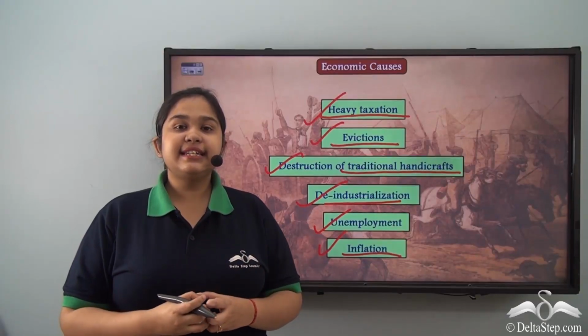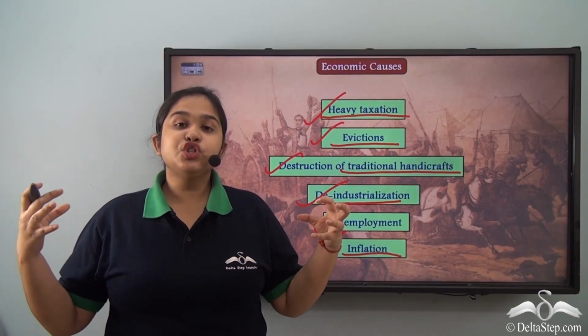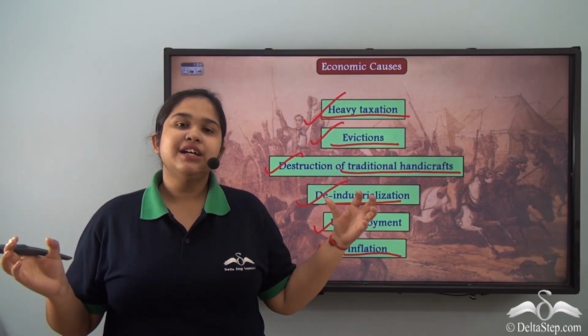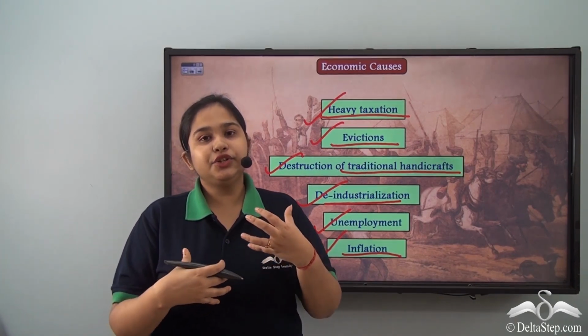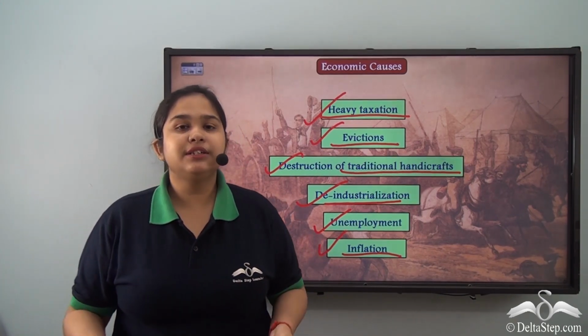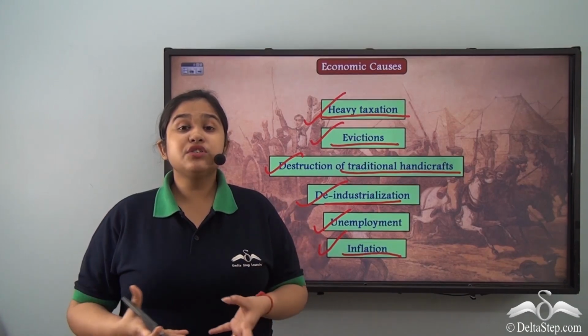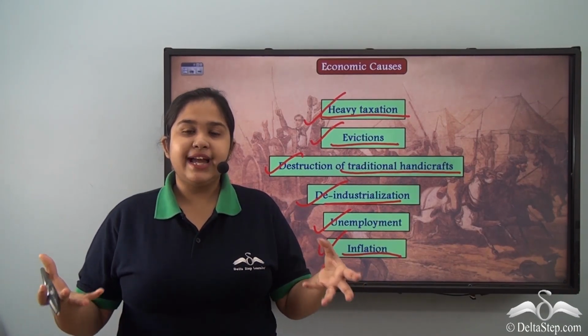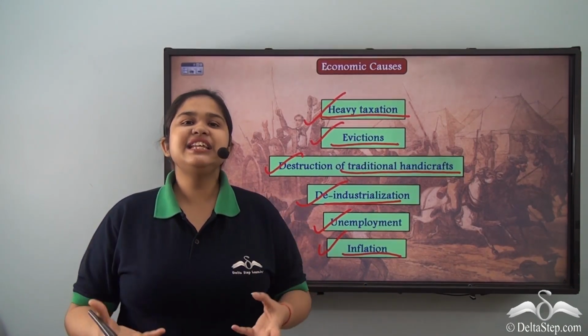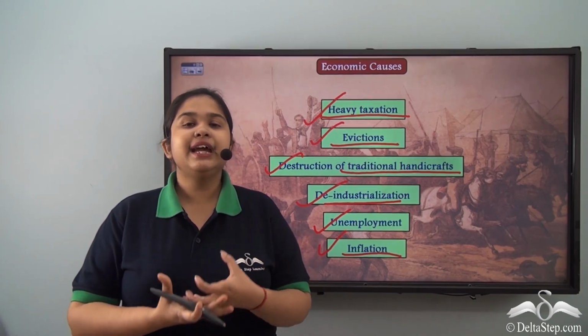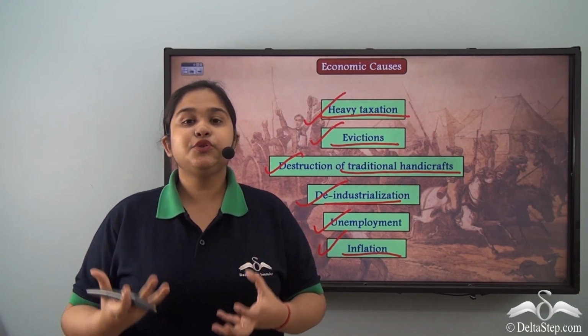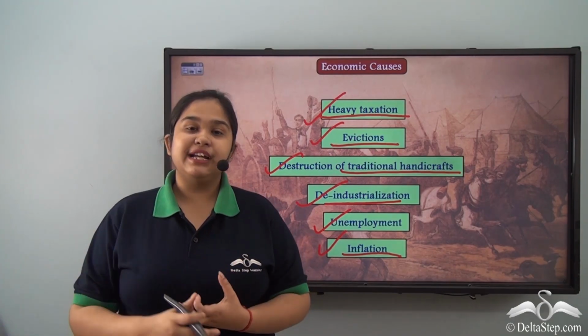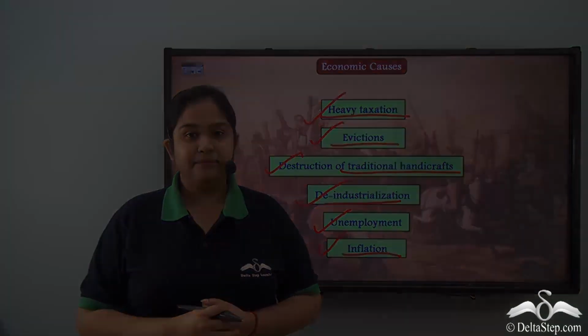Thus, we can understand the fact that it was not just a political situation that had turned out to anger the masses, the people, but also several economic causes that were failing them. Now, these economic causes ultimately became the factors due to which we see the uprising of 1857.